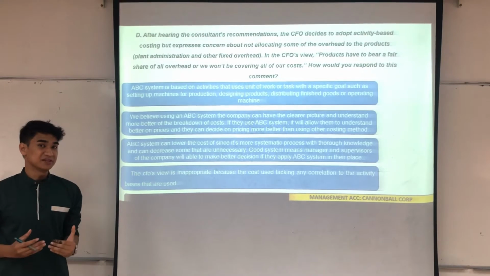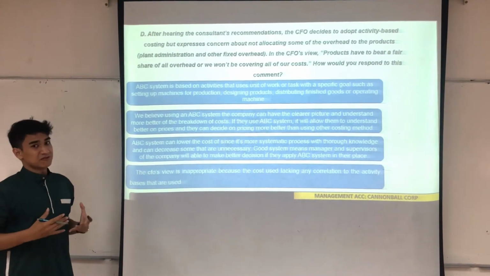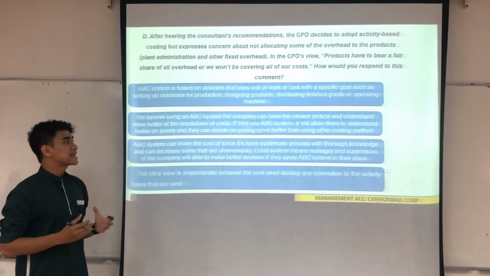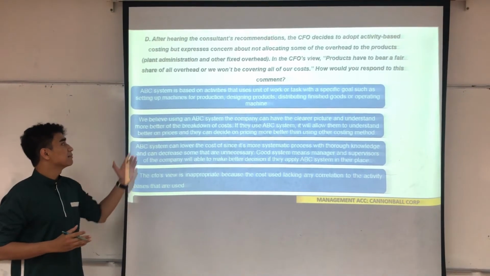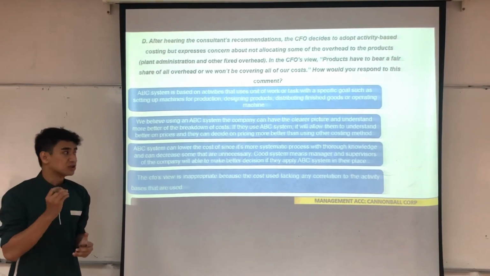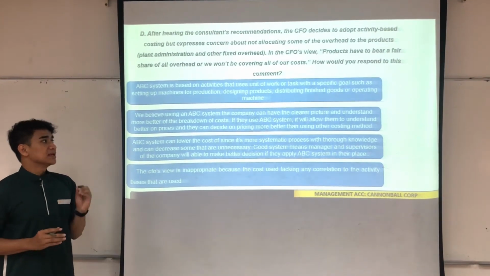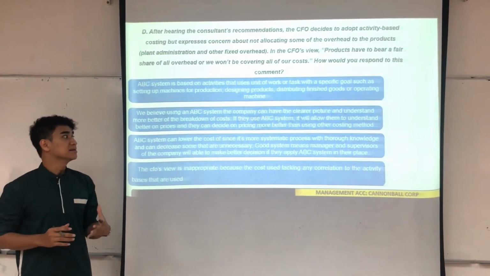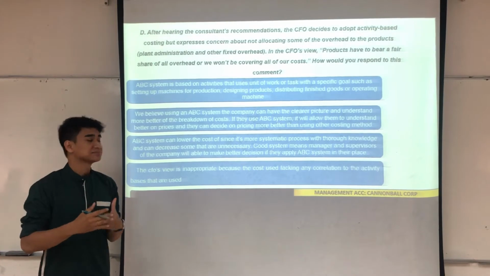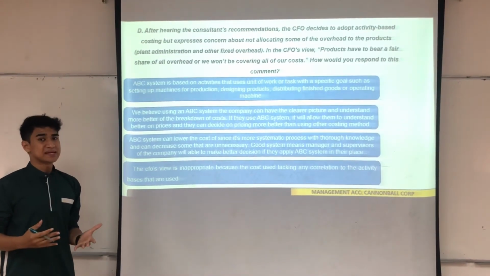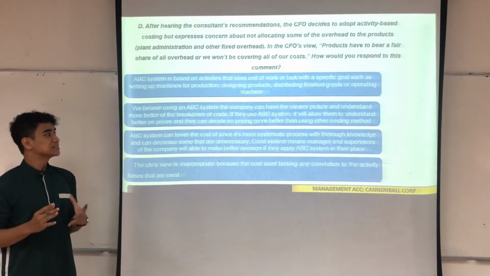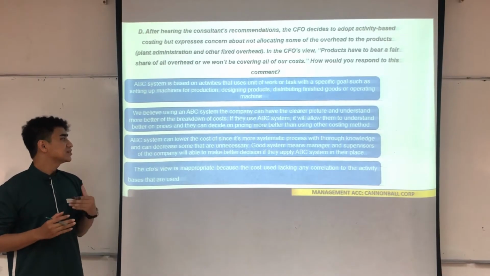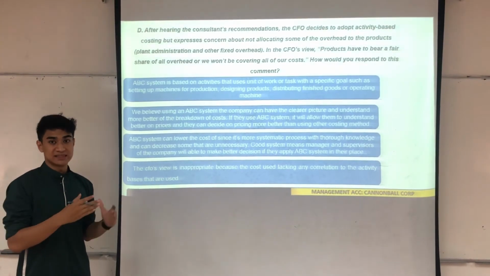So we all know the benefits of the ABC system, and from this statement we believe that using an ABC system, the company can have a clearer picture and understand better the breakdown of the cost. If they use the ABC system, it will allow them to understand prices better and they can decide on the pricing better than using other costing methods. And basically, ladies and gentlemen, the ABC system can lower the cost since it is a more systematic process with thorough knowledge and can decrease some of the unnecessary costs in the factory.